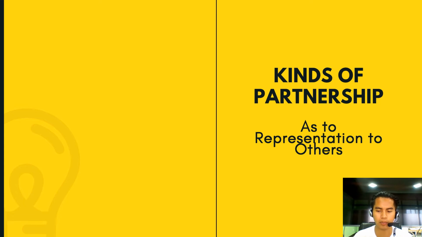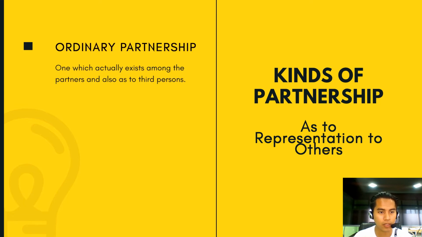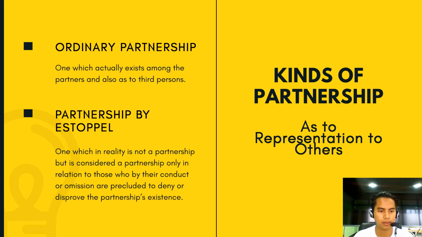So how third parties see them. So first one is the ordinary partnership. So in this one, it actually exists among the partners and also as to the third parties. And the second one is partnership by estoppel. So one which in reality is not a partnership but is considered a partnership only in relation to those who by their conduct or omission are precluded to deny or disprove the partnership existence.